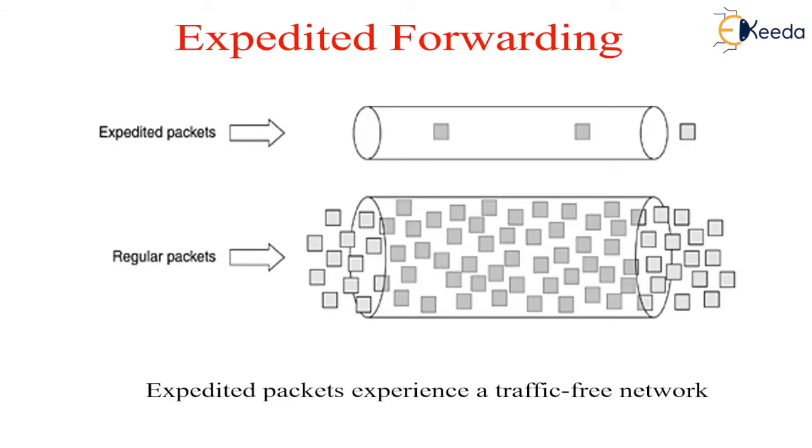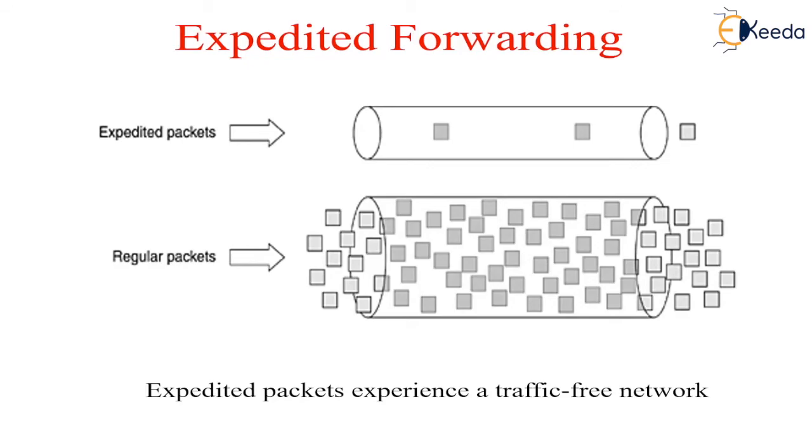The idea behind expedited forwarding is very simple. Two classes of service are available, regular and expedited. The vast majority of traffic is expected to be regular traffic, but a small fraction of packets are expedited.